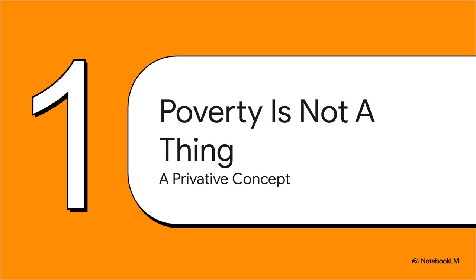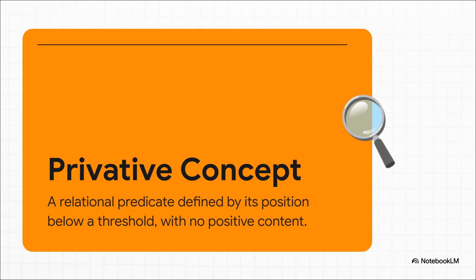Section 1. Poverty is not a thing, a privative concept. Let's kick things off with a Socratic question for the class. When economists measure poverty, or when governments target it, what exactly are we measuring? Are we measuring a distinct, independent variable that exists out there in the world, or are we just measuring a shadow? To answer that, we have to unpack this pretty heavy academic definition right here, a privative concept.